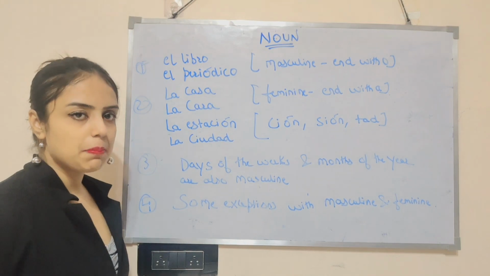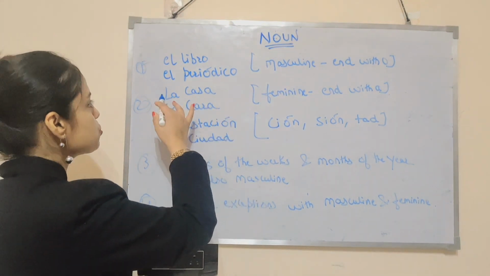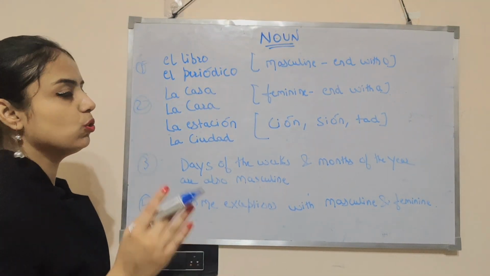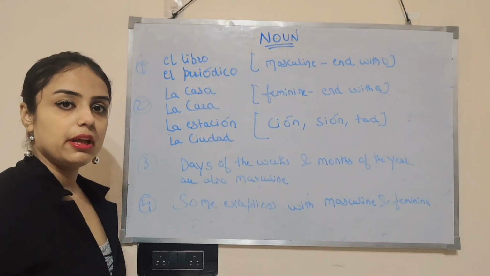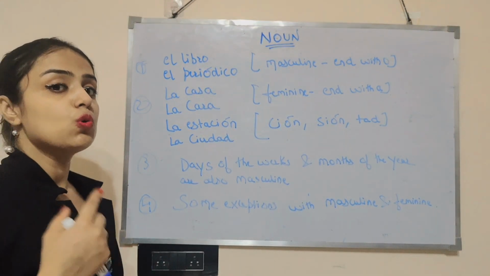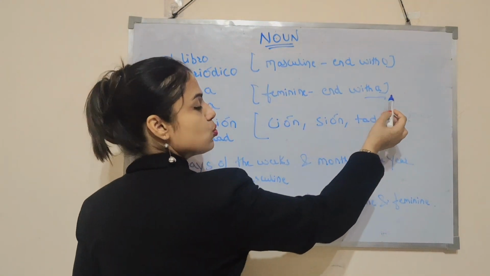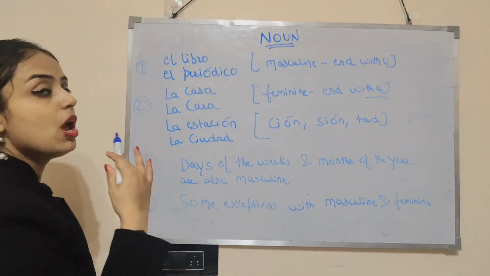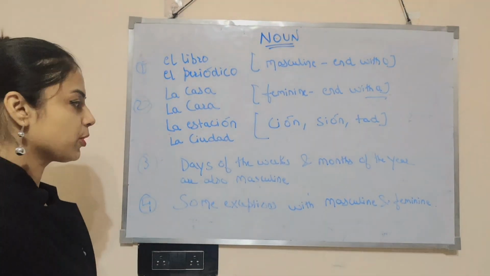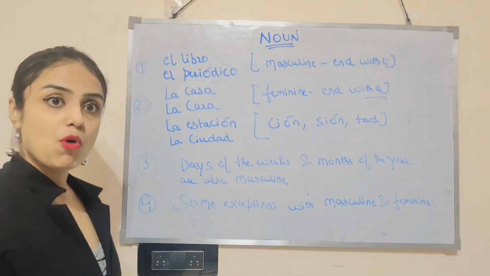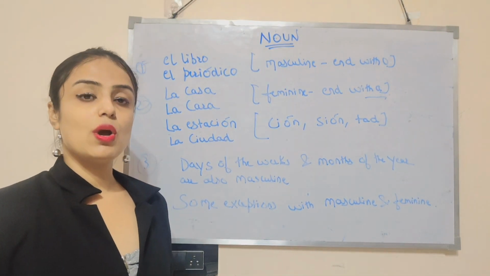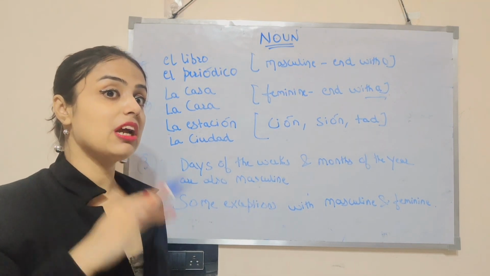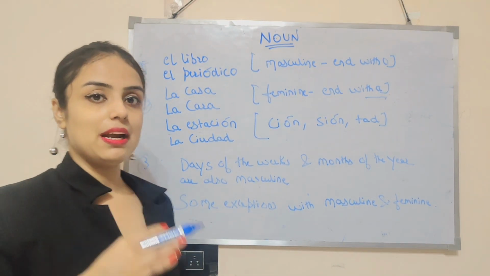So as a recap, I just let you know that those words which are ending with O, those are masculine. For example, el libro, el periódico. Those words which are ending with A, those are feminine. For example, la casa, la cara, okay? But we have some of the exceptions as well. Even though some words are ending with O and some words are ending with A, we are using el or la depending on the word.